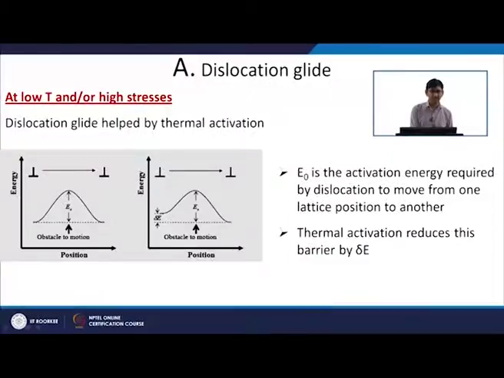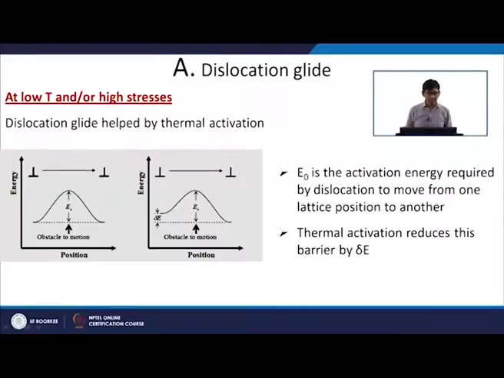So, if you look at the dislocation glide process, okay, this is acting at low temperatures and high stresses. Okay, so low temperature, high stresses, it is like our normal deformation processes, where we have already seen that the deformation or the slip process takes place by movement of the dislocation. So dislocation glide. So here only the temperature is helping. The dislocation glide is helped by the thermal activation. Okay. So we want to see how, when a dislocation moves, the potential energy changes during the movement from one atomic site to the next atomic site.